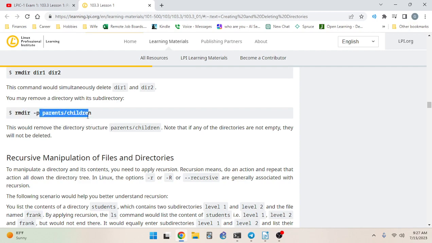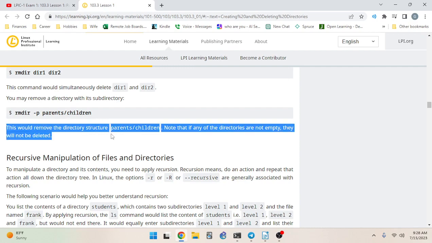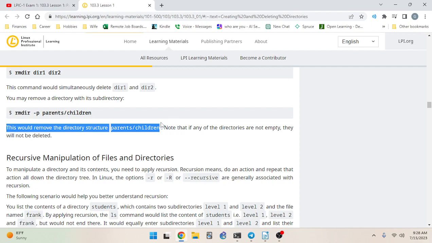So rmdir -p parents/children. This will remove the directory structure parents/children. Note that if any of the directories are not empty, they will not be deleted. All right, so let's try that quick.